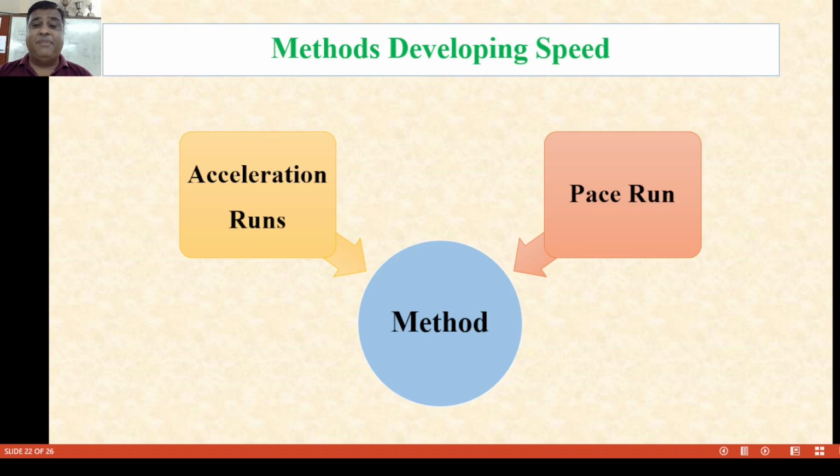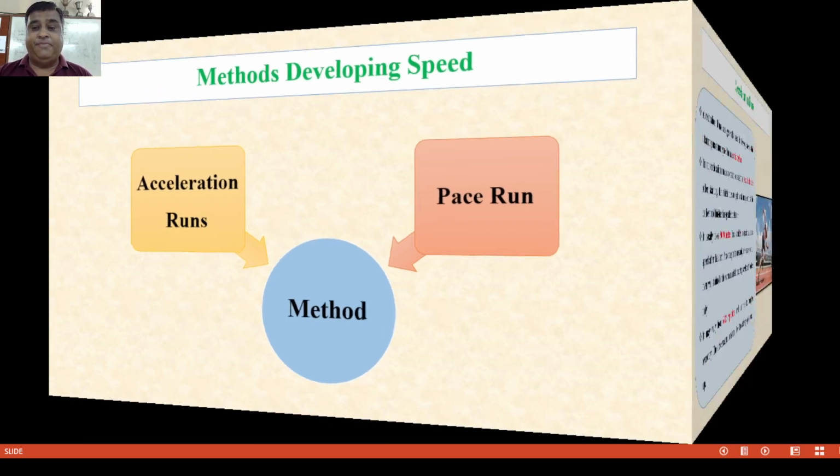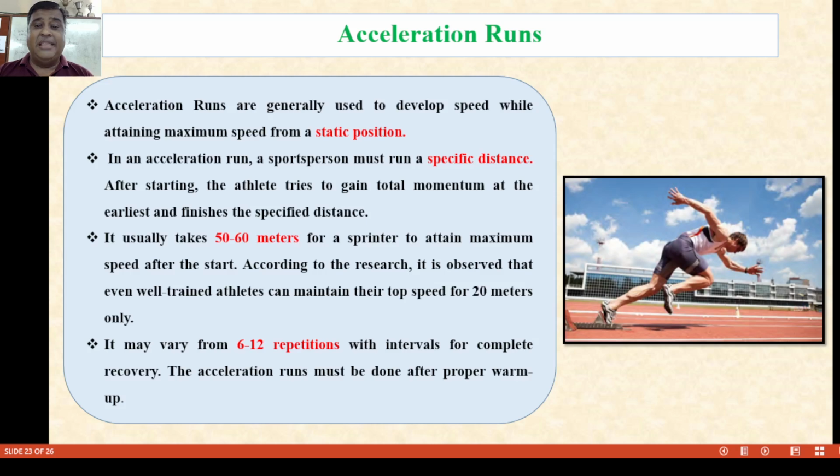For the development of speed, there are 2 methods: acceleration runs and pace runs. We'll discuss them one by one. Now, what do we mean by acceleration ability? Acceleration methods are generally used to develop speed while attaining maximum speed from a static position.